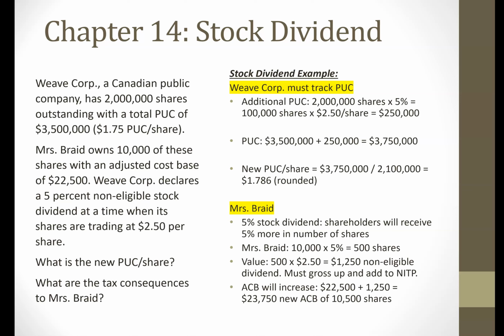Now her ACB will also increase, because now she has an additional 500 shares. Her original ACB on the first 10,000 was 22,500. Now she's going to add the 1,250 to her ACB because she was taxed on that. So because she was taxed on the 1,250, she's going to add that to the cost base of her shares. So the new ACB will be 23,750, and that's going to be for her now 10,500 shares in Weave Corporation. So that's an example of stock dividends.